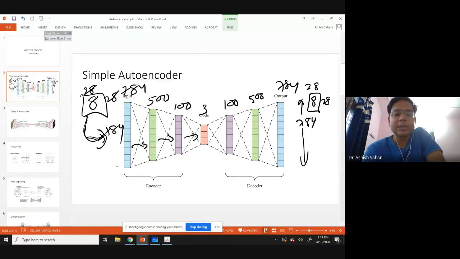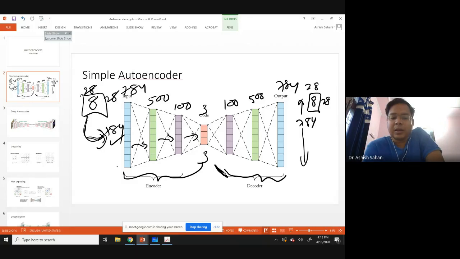There are a total of 784 dimensions in the first layer, but in the middle layer, which is the bottleneck layer, there are only 3 dimensions. And in the output layer, again, there are 784 dimensions. This portion is called the encoder portion, and this portion, from the bottleneck, is called the decoder portion. The encoder reduces the data from 784 to a very small number, say 3. And then the decoder, if you put only 3 numbers in its input, gives back the 784 output.